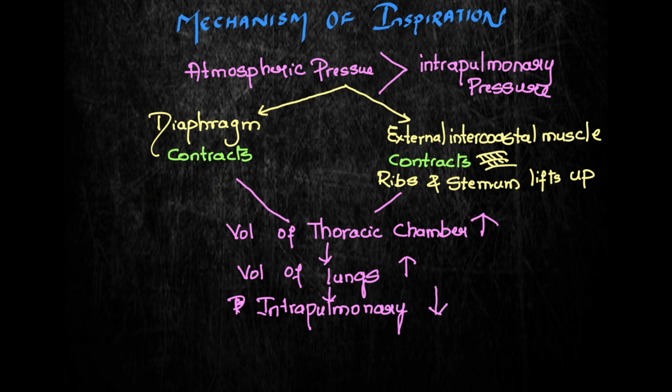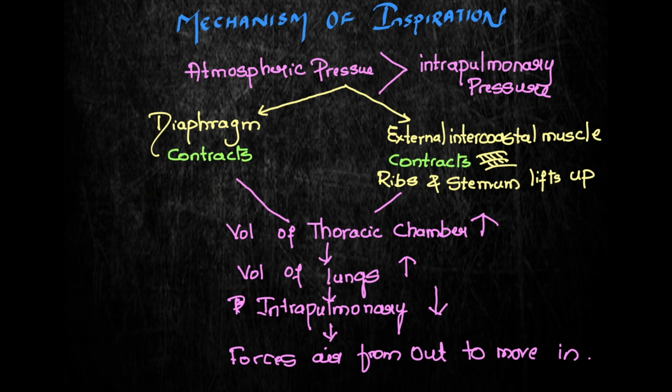When the pressure inside the lungs decreases, then what happens? The pressure outside will be more, hence it forces the air from outside to move inside. Okay, so that's all in the mechanism of inspiration.